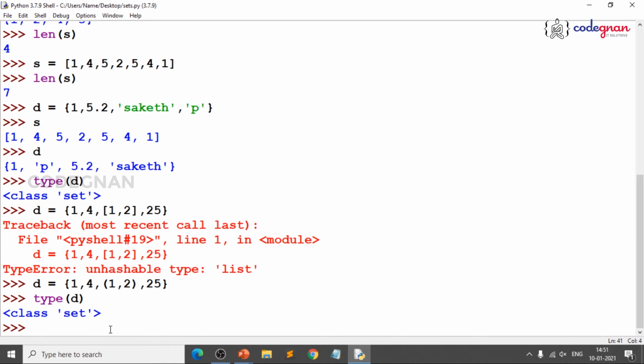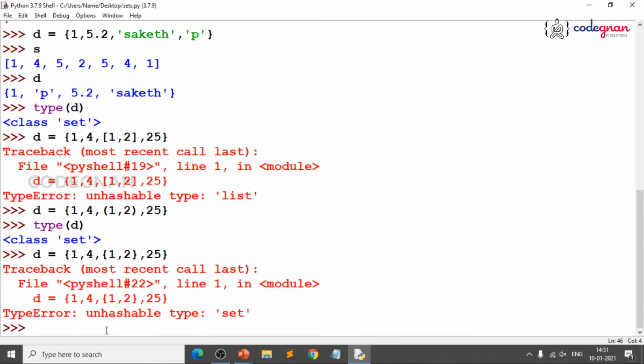So that is the main reason you cannot have a list inside a set, or even a set inside a set. Believe it or not, a set inside a set is also not available. See, unhashable type set: you cannot have a set inside a set or a list inside a set, but you can have a tuple inside a set.